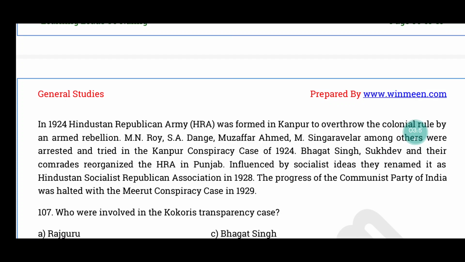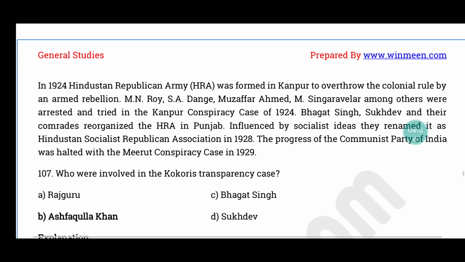1924 Hindustan Republican Army, அதாவது HRA was formed in Kanpur. It overthrew the colonial rule by an armed rebellion சொல்லலாம். M.N. Roy, S.A. Dange, Muzaffar Ahmad, M. Singaravelar, these people were arrested and tried in the Kanpur Conspiracy Case of the year 1924, and Bhagat Singh, Sukhdev and their comrades reorganized the HRA in Punjab.